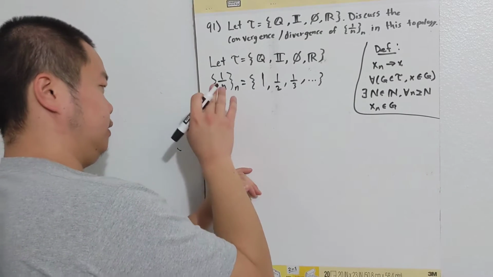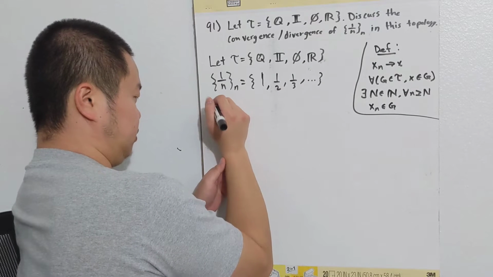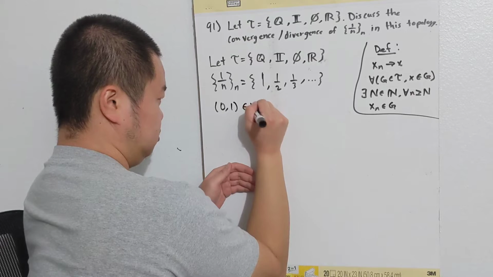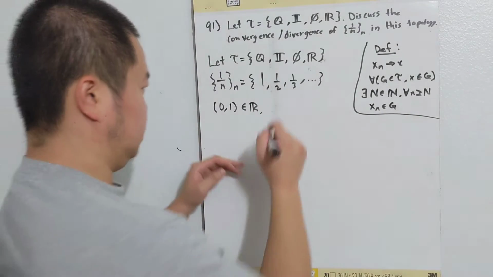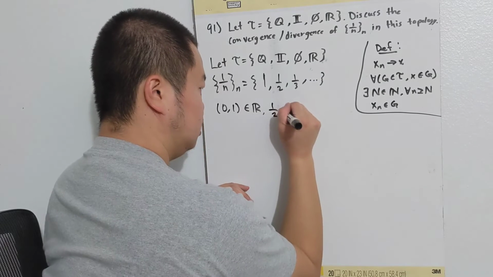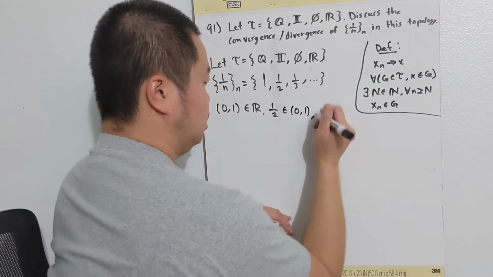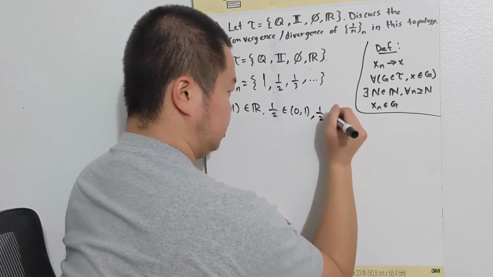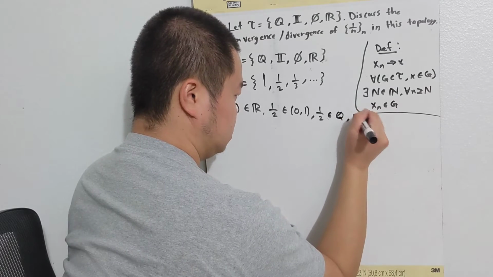So if we pull an interval from the real numbers, like (0, 1), and pull some points out of it, such as 1/2, we know that 1/2 is in the interval (0, 1). We also know that 1/2 is in the rationals and the real numbers.